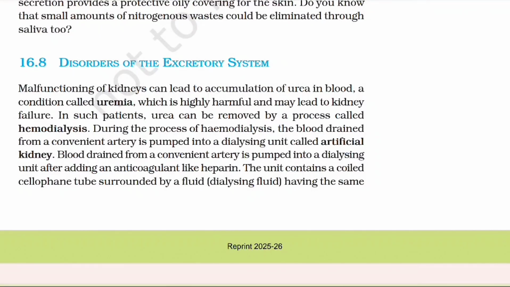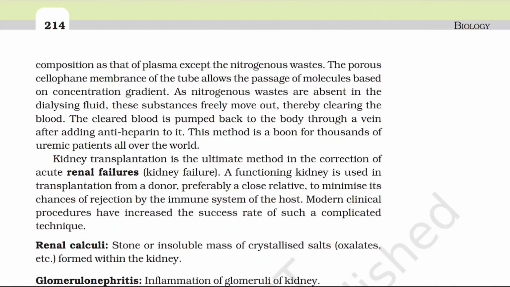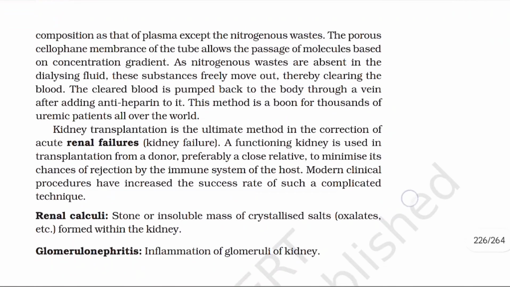During the process of hemodialysis, the blood drained from a convenient artery is pumped into a dialyzing unit called artificial kidney, after adding an anticoagulant like heparin. The unit contains a coiled cellophane tube surrounded by a fluid, that is dialyzing fluid, having the same composition as that of plasma except the nitrogenous wastage.